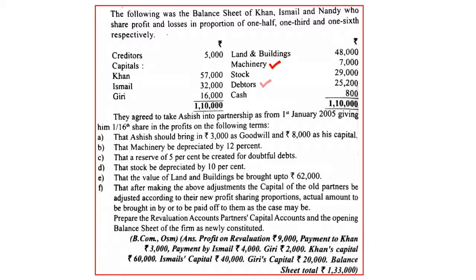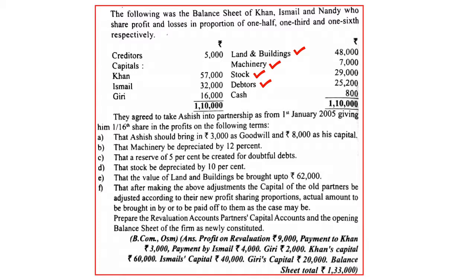So there is an adjustment on debtors. So tick debtors. Stock is to be depreciated by 10%. So there is an adjustment on stock even. Then the value of the land and building is to be brought up to 62,000. So for land and building there is an adjustment. The old value is 48, now it is 62. So there is appreciation in the value of land and building.